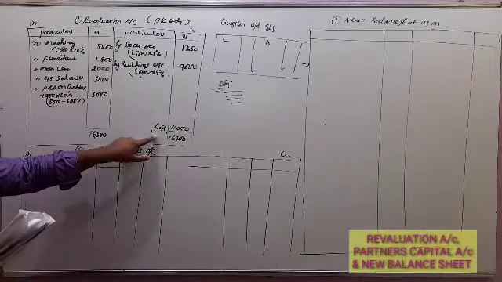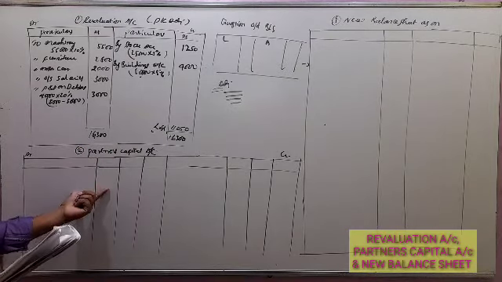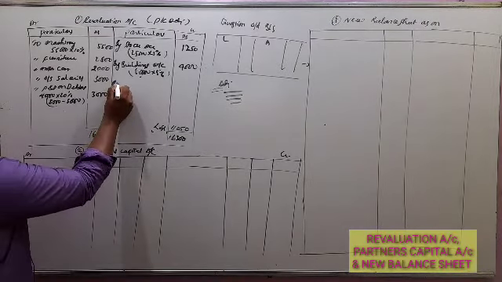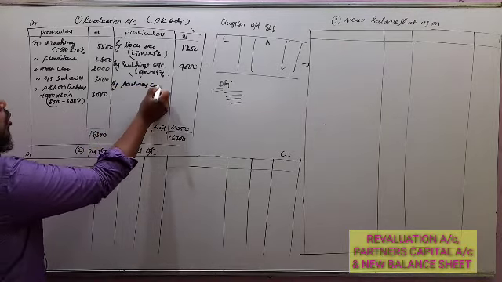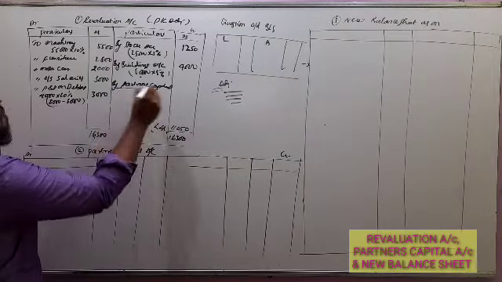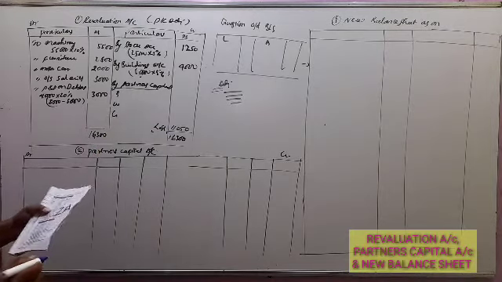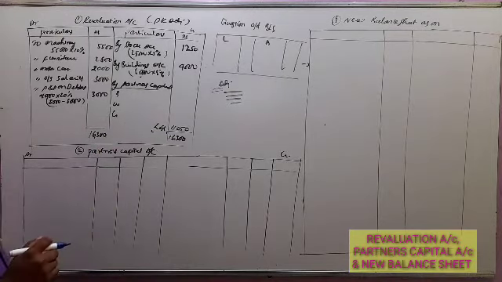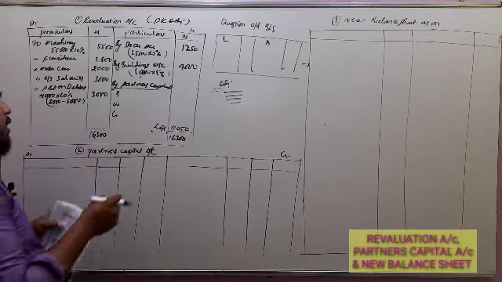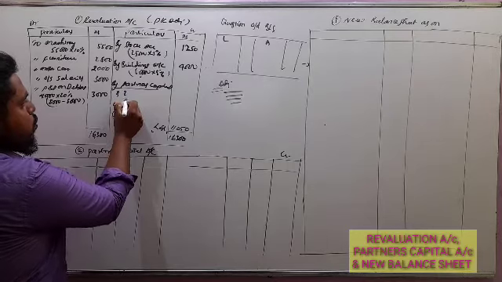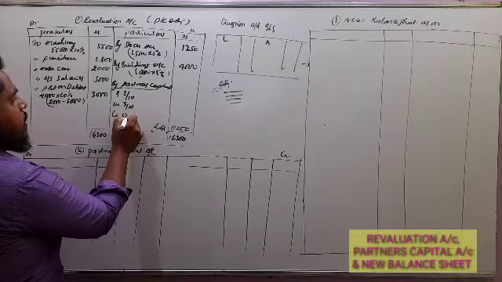So this is revaluation account loss. So this revaluation account transfer to partners capital account. So let us transfer to partners capital account. So there are three partners here, black, white and green. So this loss we have to share among all the partners in their old profit sharing ratio. Old profit sharing ratio is 2:3:5. That is 2/10, 3/10 and 5/10.